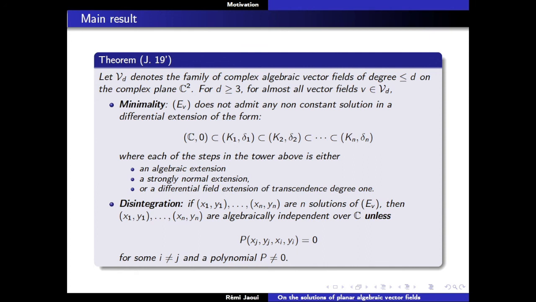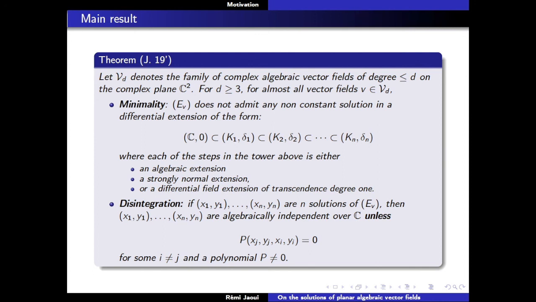Similarly, I showed you that in the case studied before by Rahim and Rejung, they always admit solutions in differential extensions of this form. So it tells you that there's no way of writing, using classical functions, the solution for any planar algebraic vector field. And the second part describes the algebraic relations among the solutions of your differential equation.